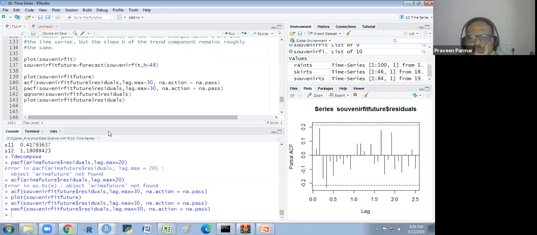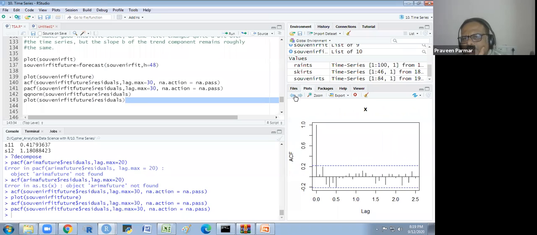So I have to download and install a different library, and then I will show you the same lag. It will start from lag 1 in both plots, but here it is different. It starts with 0 and it is 1. Sorry, it starts with 1. The previous one starts with 0. So that is a little bit confusing.